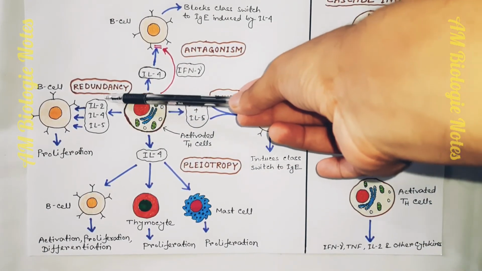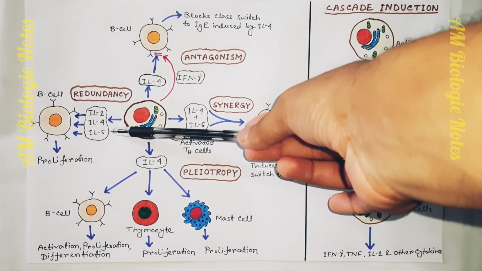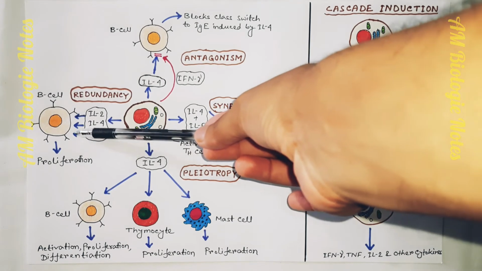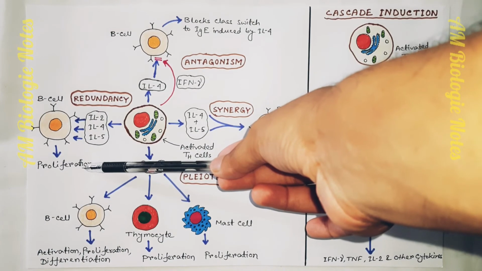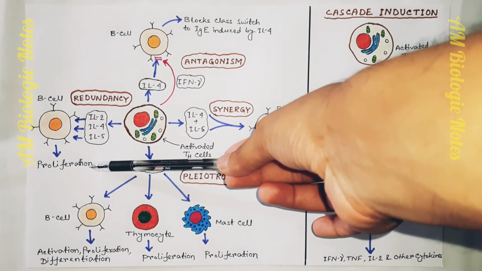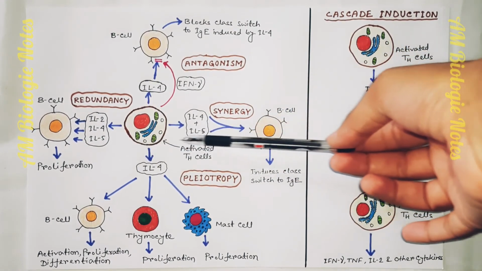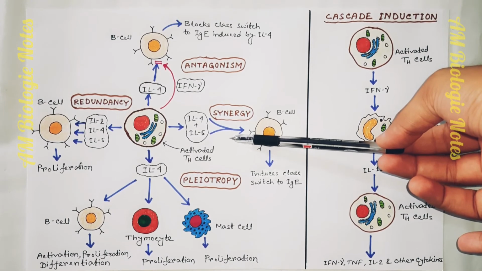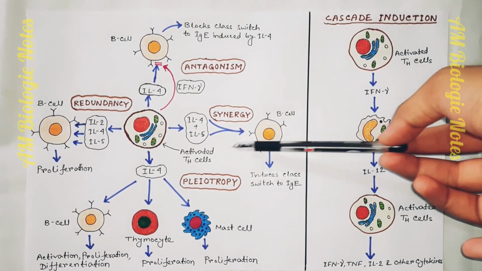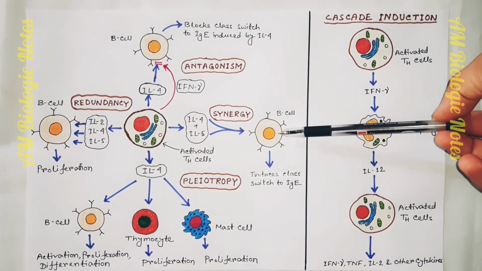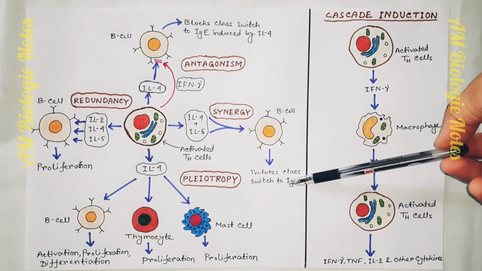This is redundancy. Here, two or more cytokines, say IL-2, IL-4, IL-5, act on a target cell, say B cell, and perform a similar biological effect like proliferation of B cell. So, different cytokines perform the same biological effect. This is synergism action. Here, the combined effect of two cytokines, say IL-4 and IL-5, acts on a target cell like B cell and performs a particular biological function.